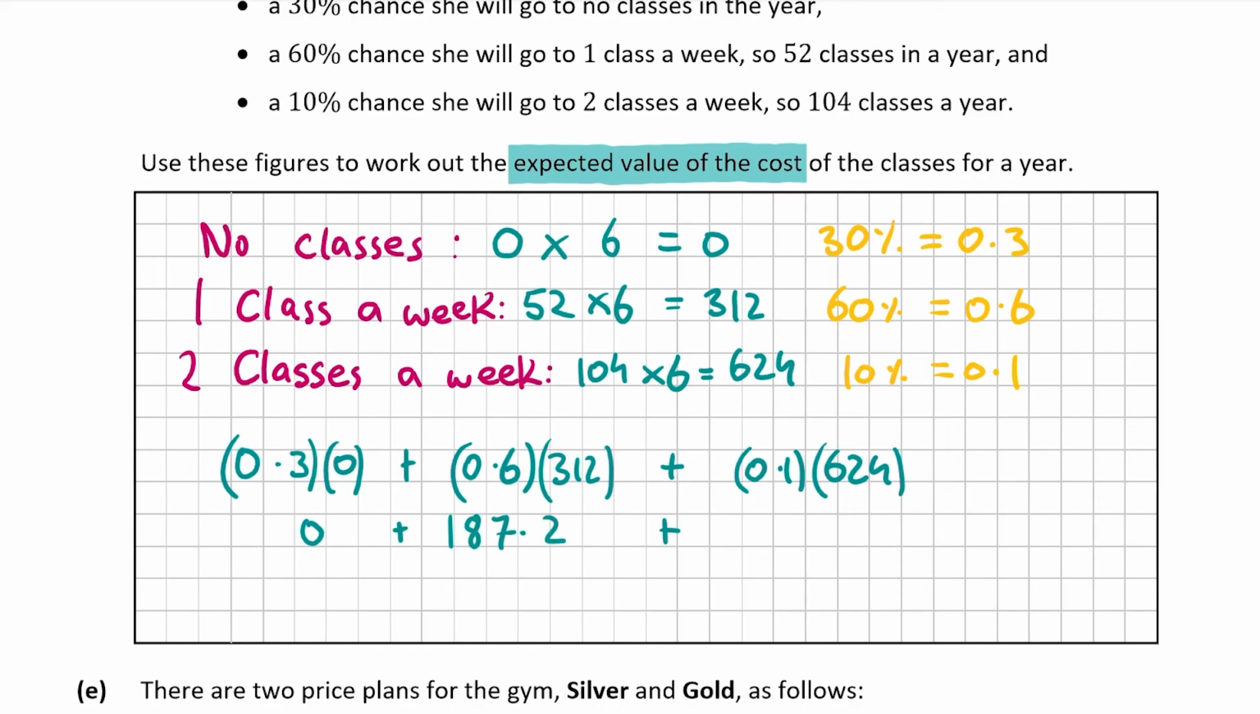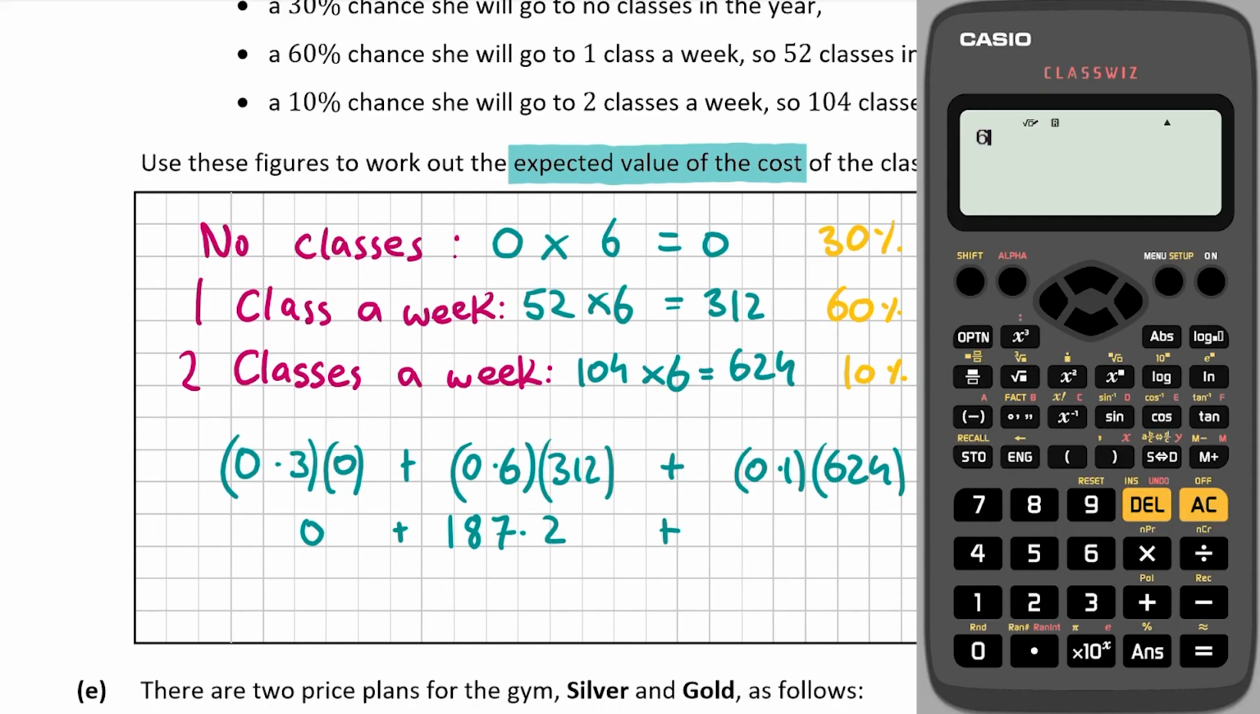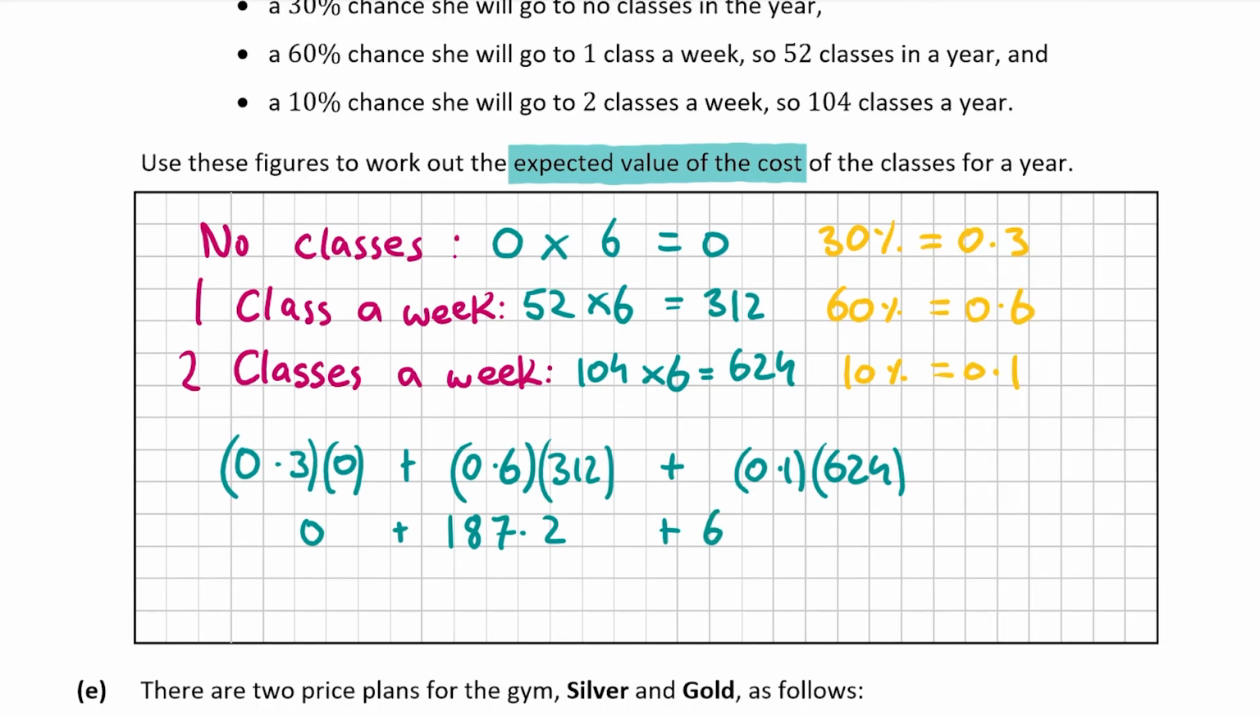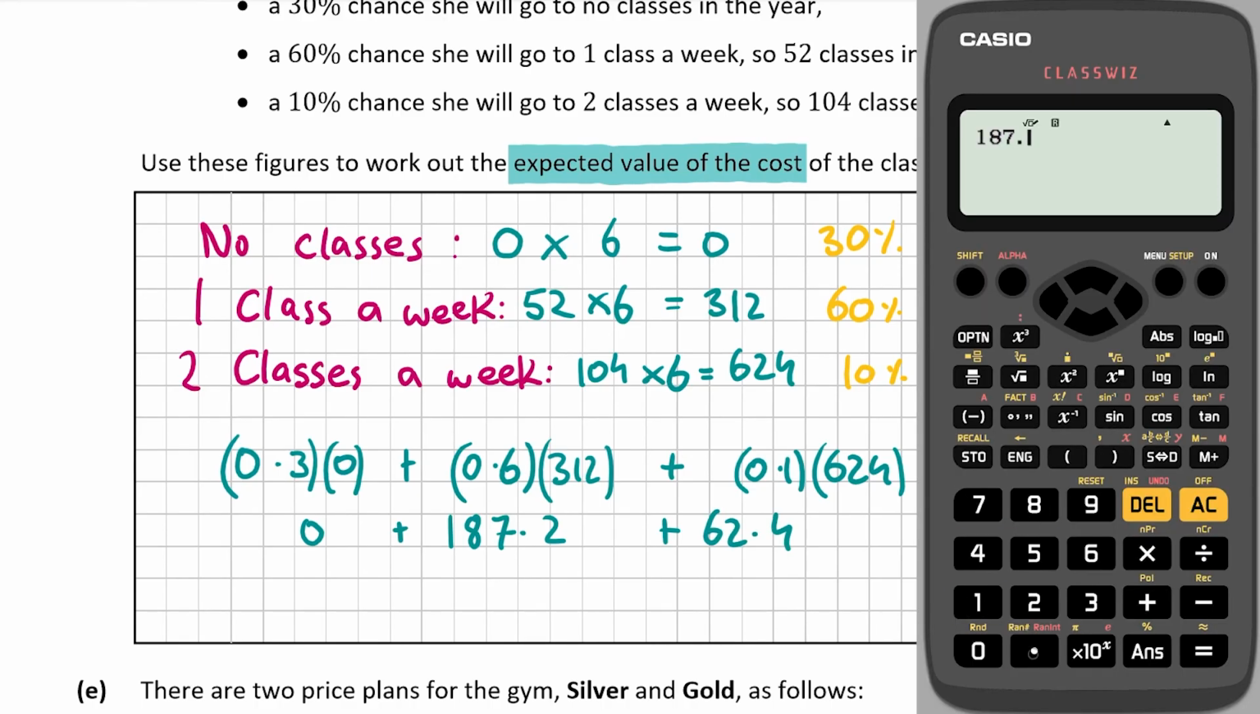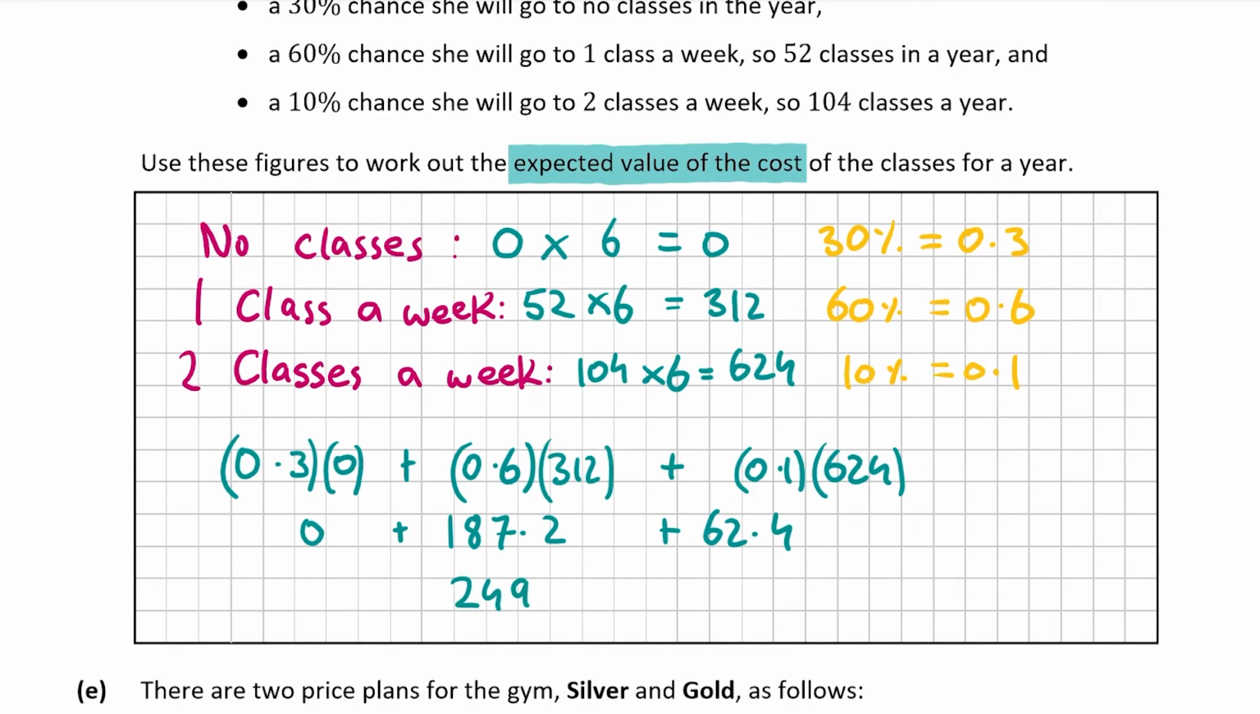And then finally we can do 0.1 by 624. And that gives me 312 over 5, or as a decimal, 62.4. Now we can add 187.2 with 62.4, and that gives me 1,248 over 5, or €249.60. So the expected value of the cost of the classes for a year is €249.60. So that's our answer for part D, and that was worth 10 marks.